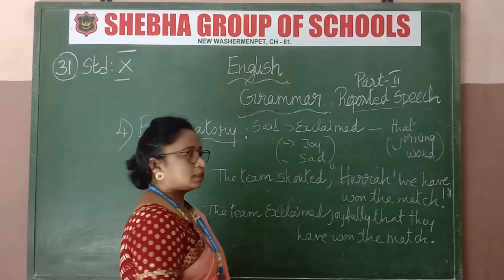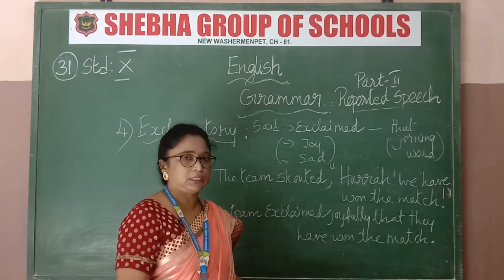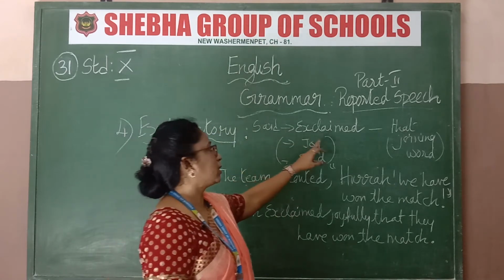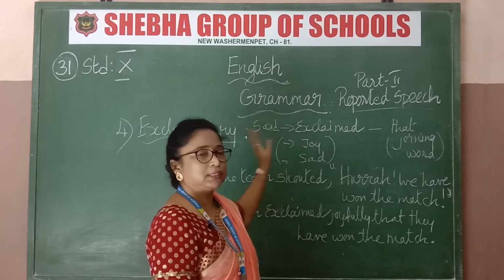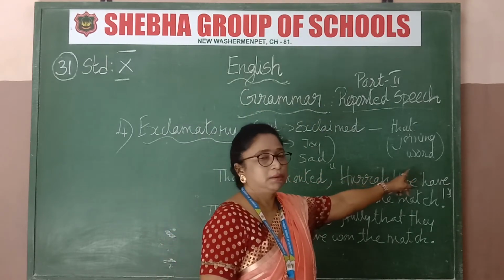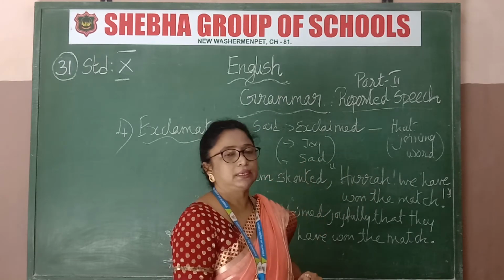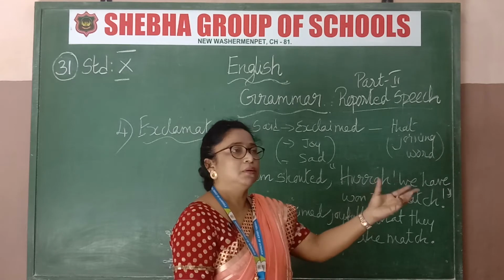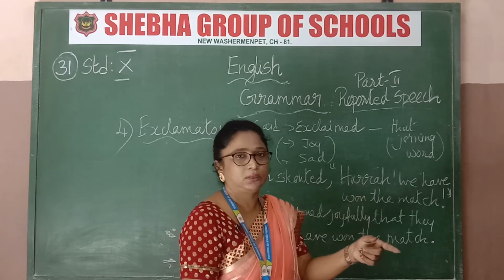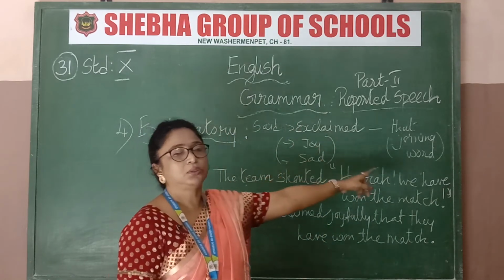The next part is the exclamative sentence. Looking at the exclamative sentence, how are we going to change it? For example, said or said to will become exclaimed, because it is an exclamative sentence. And then the joining word will be that. Previously you learnt about that, no? In which sentence? The statement sentence. In a statement sentence, when joining the words, for the second sentence we use that to join the sentence.